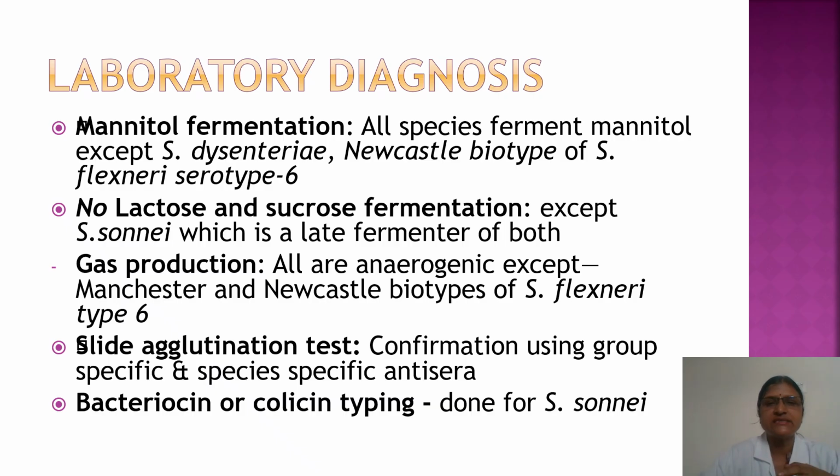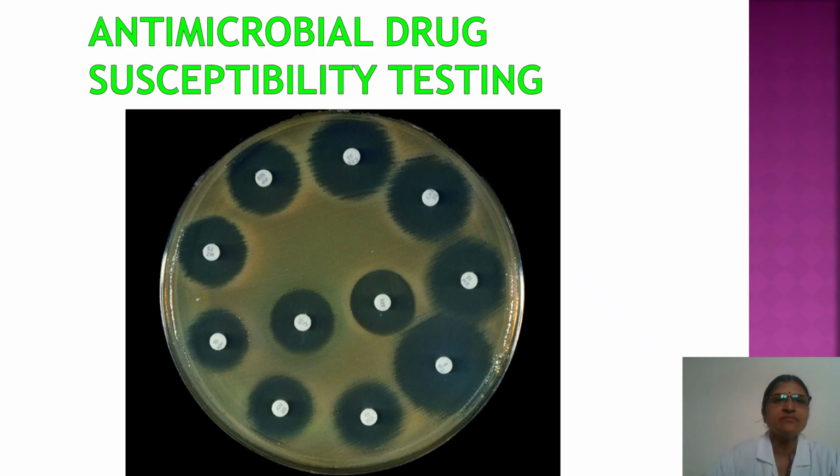Slide agglutination test is done for confirmation using group specific and species specific antisera, and bacteriocin and colicin typing is done for Shigella sonnei. And then after that we can do antimicrobial drug susceptibility testing.